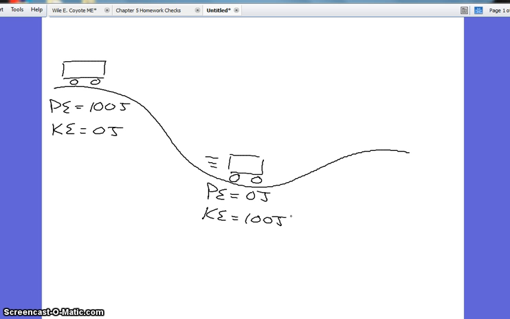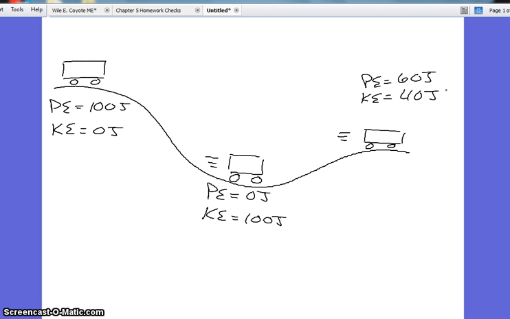It must have motion. As we get to the top of the second hill, we have lost a little bit of kinetic energy because we have gained potential. So let's say we've gained 60 joules of potential energy. That means that we have lost these 60 joules of kinetic and we're only left with 40. So the total is still 100.